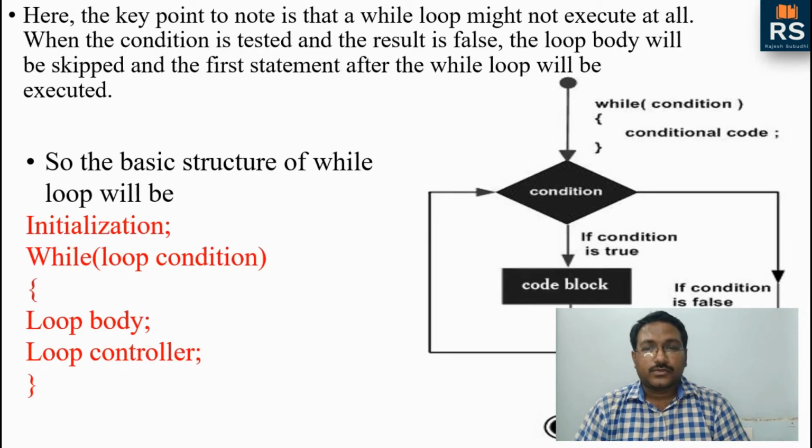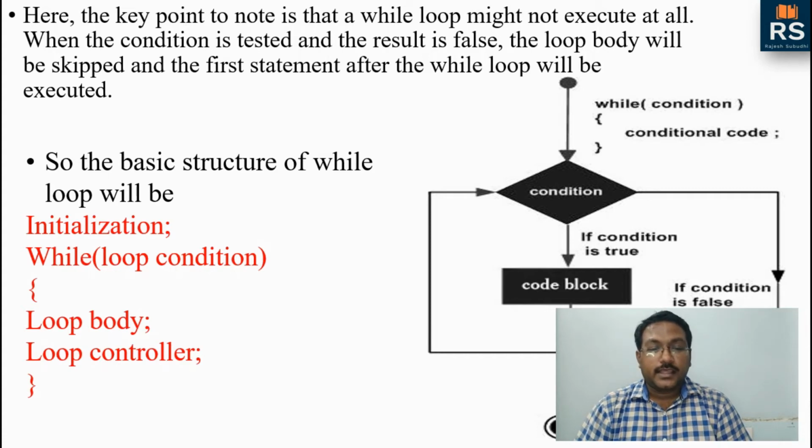This is the flowchart of the while loop. Here you can see the condition. First we will check the condition. If the condition is satisfied, then only the code block, or the loop body, will be executed. Again it will go to the loop condition.